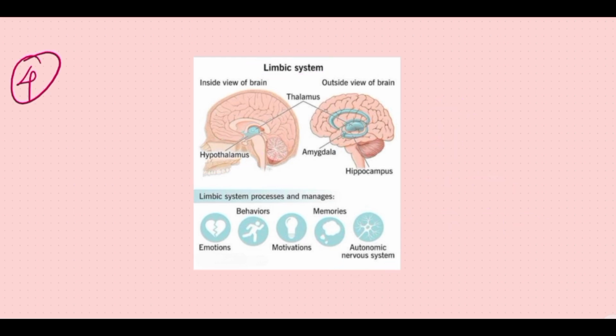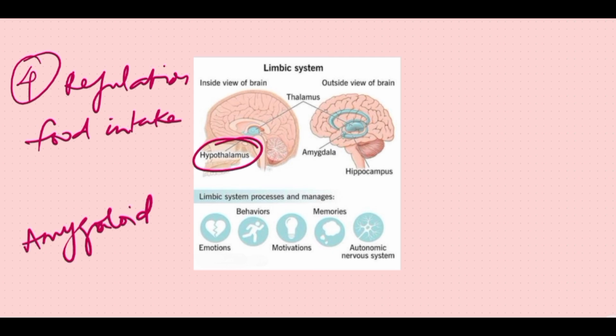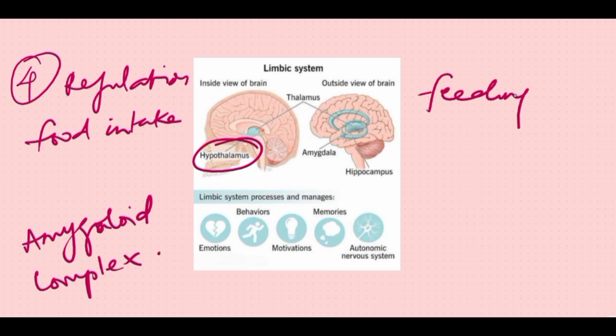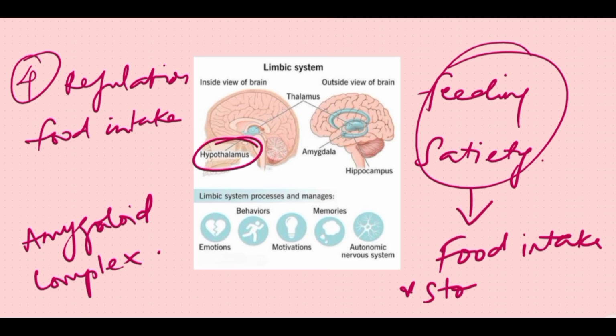Fourth function is the regulation of food intake. The food intake is regulated by the hypothalamus along with the amygdaloid complex. There are feeding centers and satiety centers. These centers control the food intake and stoppage of food intake.